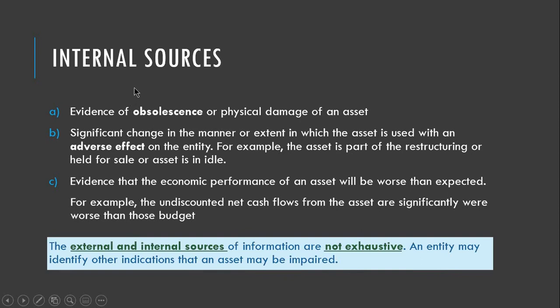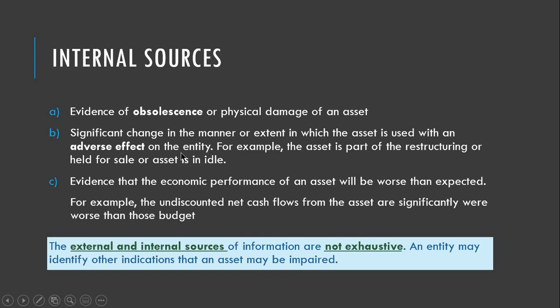So kapag obsolete na yung asset natin kasi may mga bagong technology na or may mga asset na improve, no, as compared to what we actually have right now, no? Significant change in the manner or extent in which the asset is used with an adverse effect on the entity. For example, the asset is part of the restructuring or held for sale or asset is in idle.